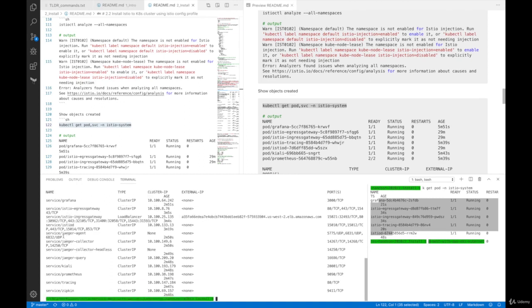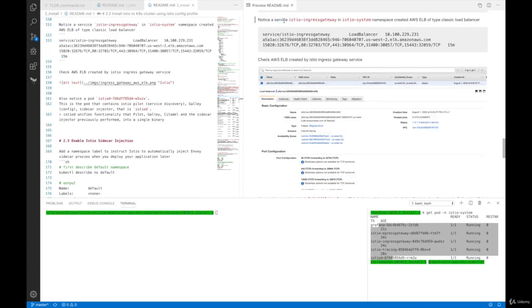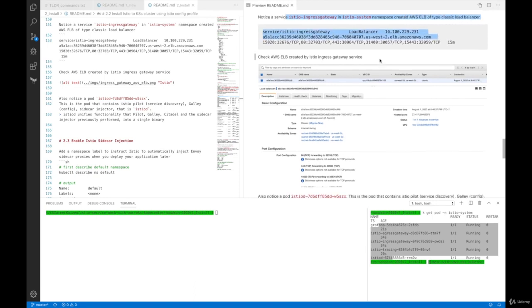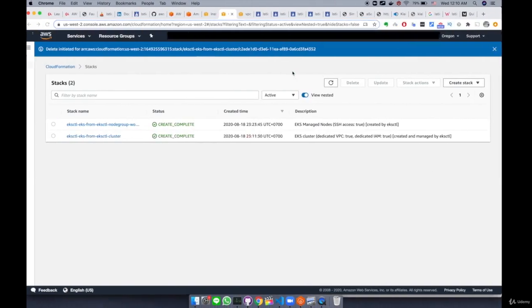There are other services like Jaeger, Kiali, Prometheus, tracing, and whatnot. So it looks all good. Let's move on to the next. We've already covered that the service istio-ingressgateway in the istio-system namespace created an AWS ELB of type classic load balancer. If you're using AWS EKS and you go to the ELB console, then you're going to see this load balancer. So we can do that here.